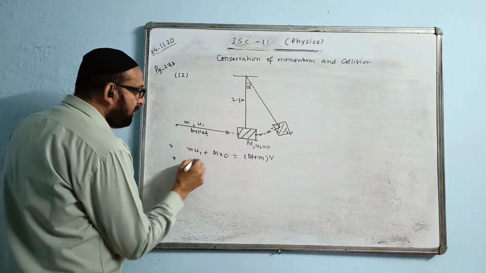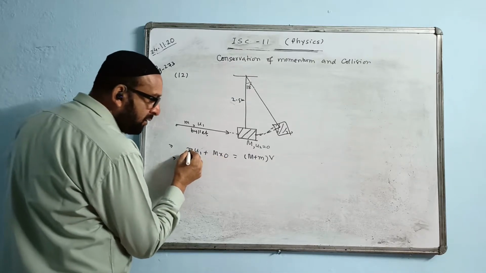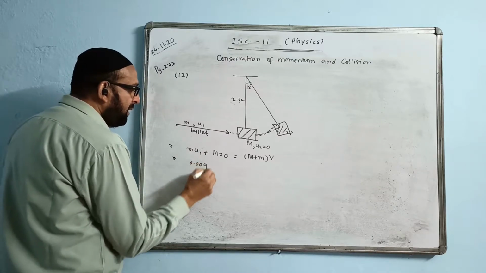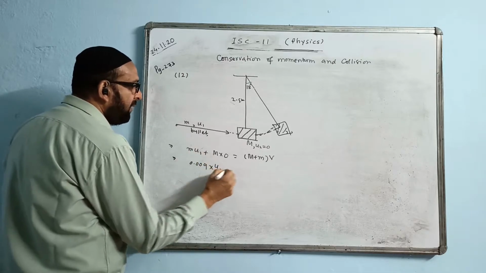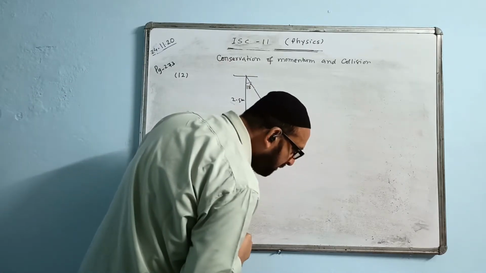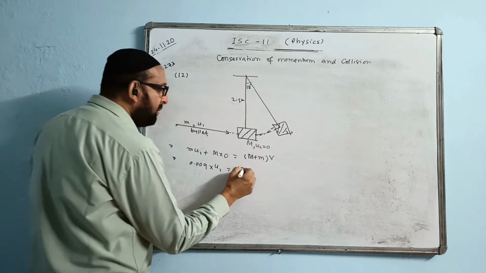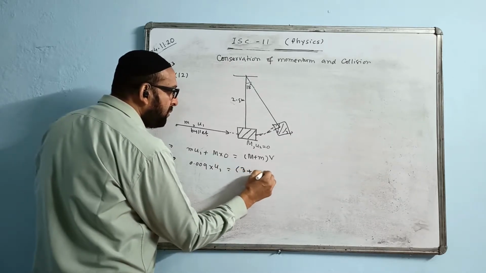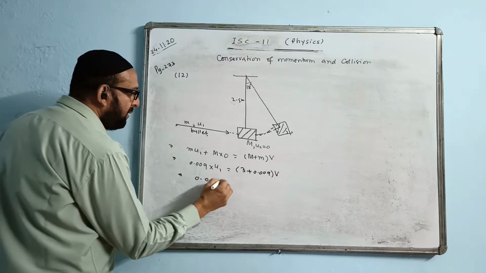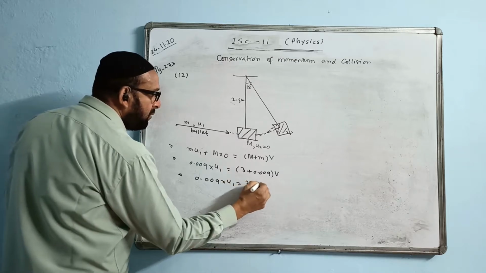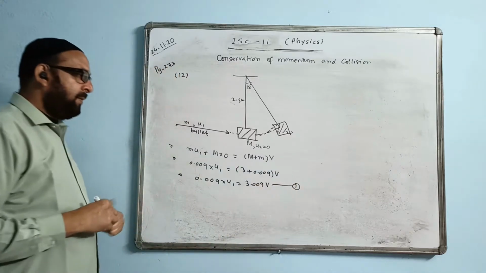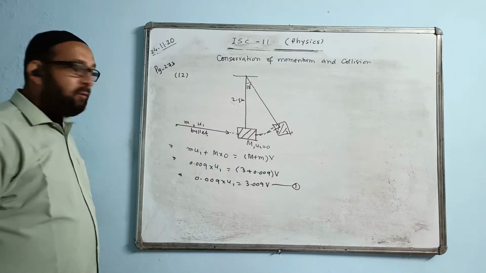What is the mass of the bullet given in the question? 9 gram, so we write 0.009 kg. u1 we don't know, we have to find. The mass of the block is 3 kg plus 9 gram, that means 3.009. So 0.009 into u1 is equal to 3.009 into V. Mark this as equation 1. We have to find the u1 value ultimately.